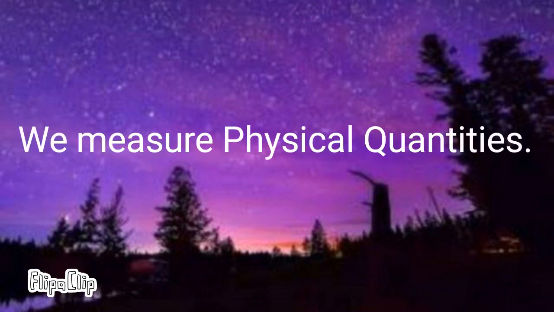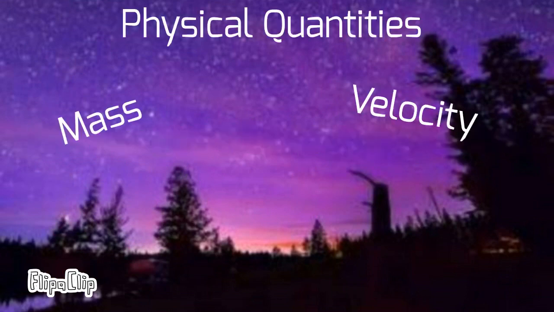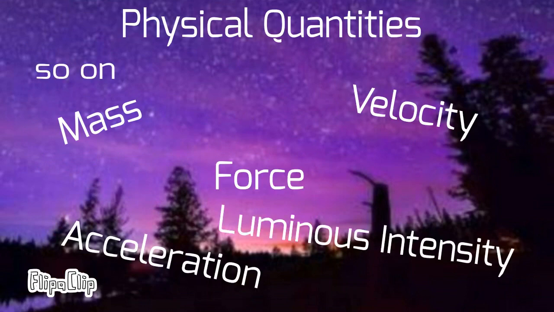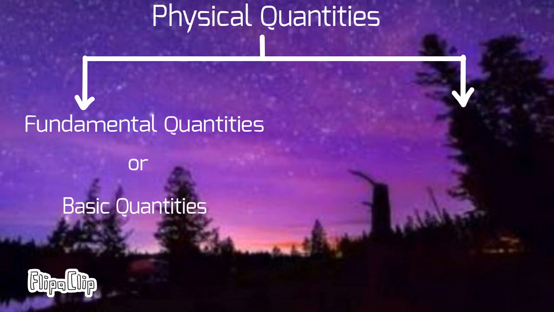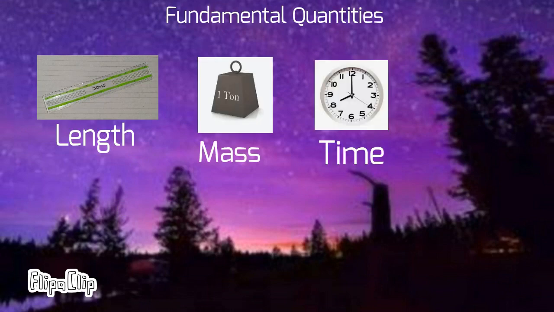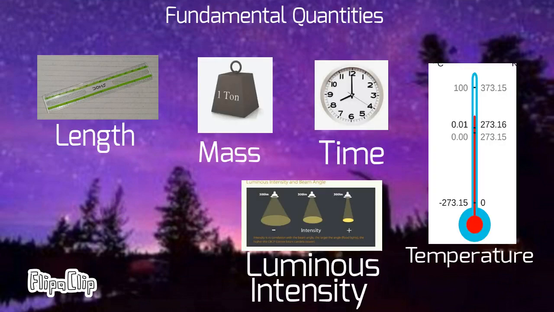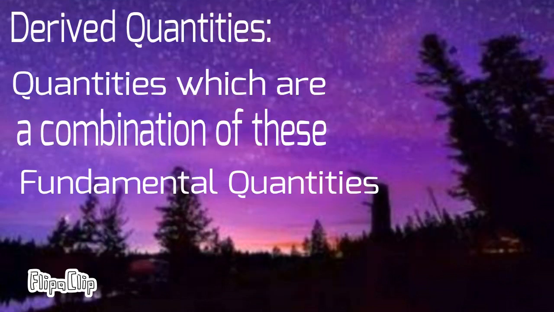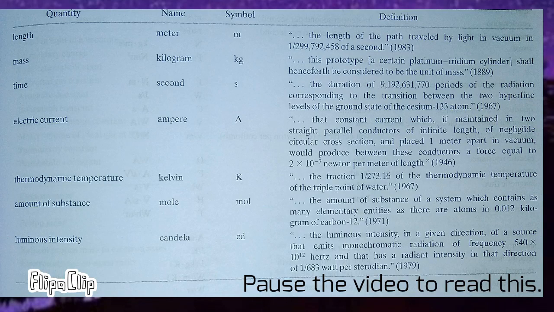We measure physical quantities. Physical quantities are mass, velocity, force, acceleration, luminous intensity, and so on. We have classified physical quantities into fundamental quantities or basic quantities and derived quantities. Fundamental quantities are length, mass, time, luminous intensity, thermodynamic temperature, electric current, and amount of substance. And derived quantities are quantities which are a combination of these basic quantities. Now look at this table. You can see the basic quantities and their definitions.